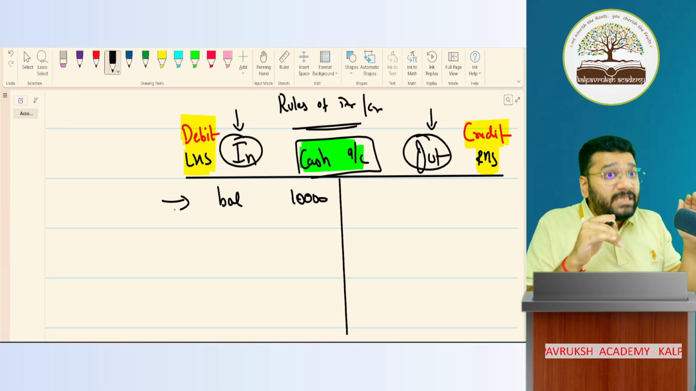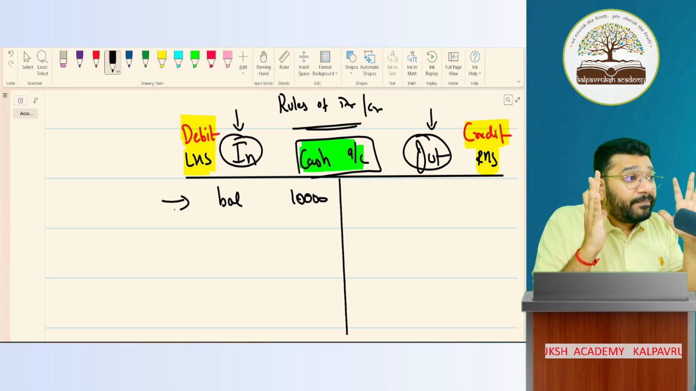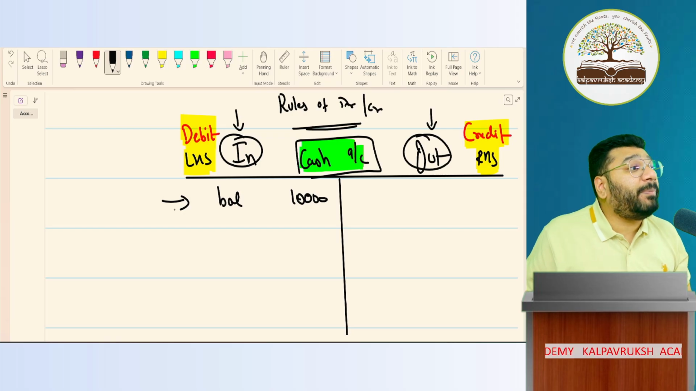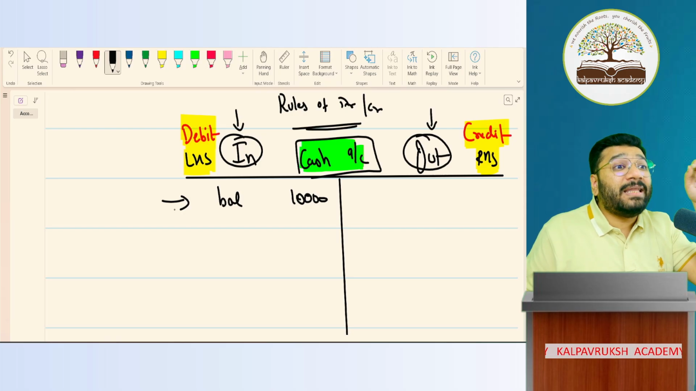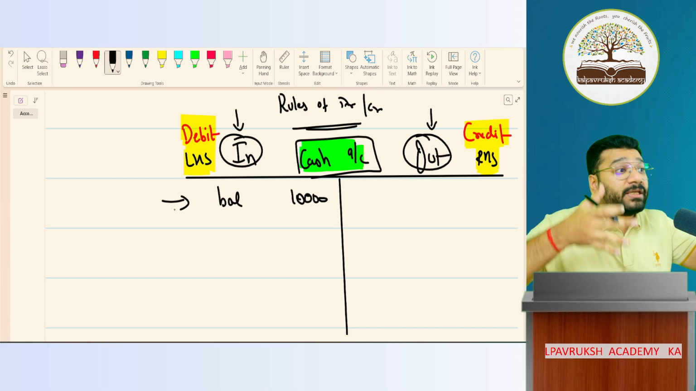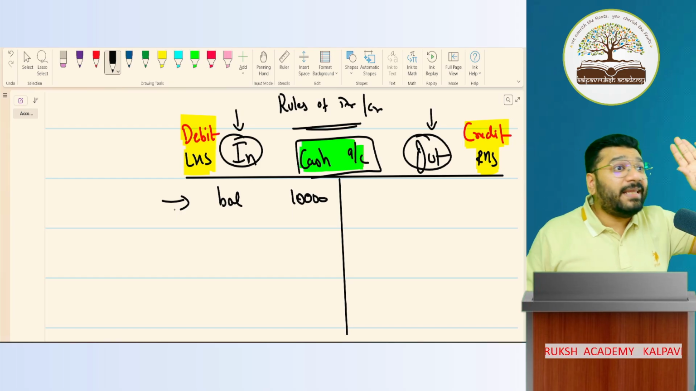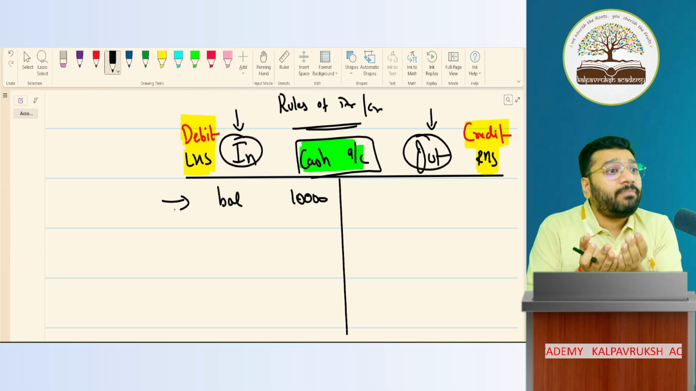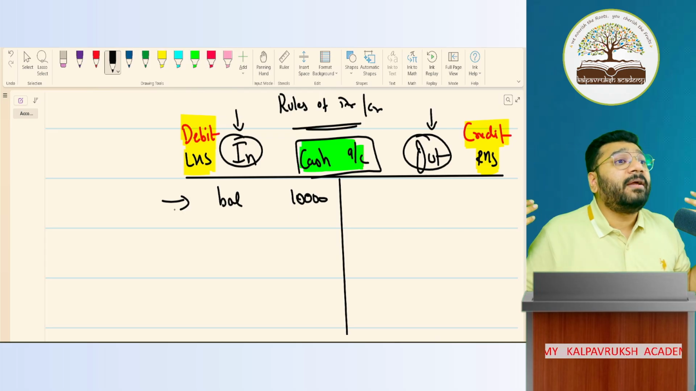Now, this T-shaped format, how to prepare properly, the proper format, proper procedure, I will discuss in one chapter called ledger. In the ledger topic, I will discuss this in depth. Today, I'm not doing ledger. I'm trying to make you understand what is account. So, I'm discussing in a very short manner. But when I come to ledger, I'll discuss in depth.